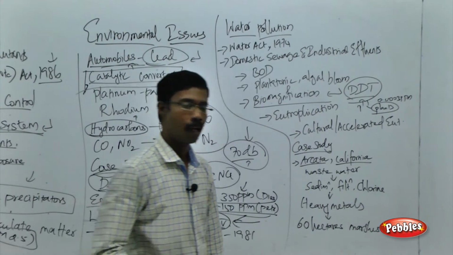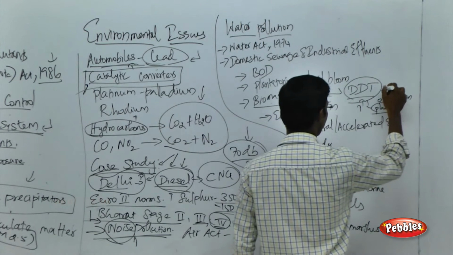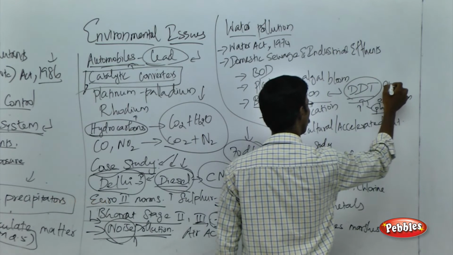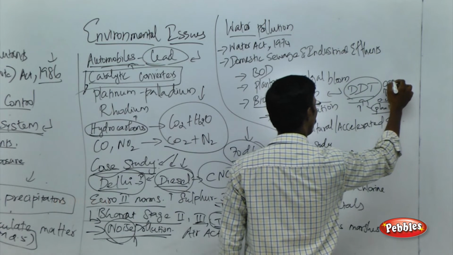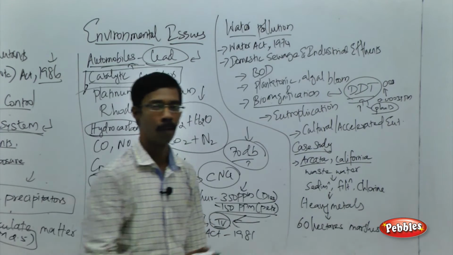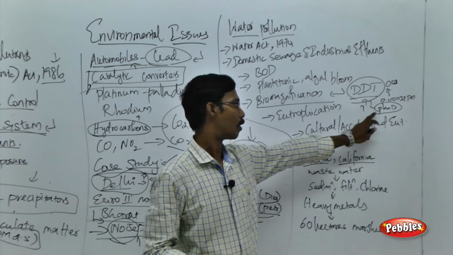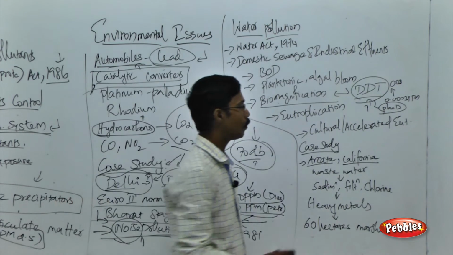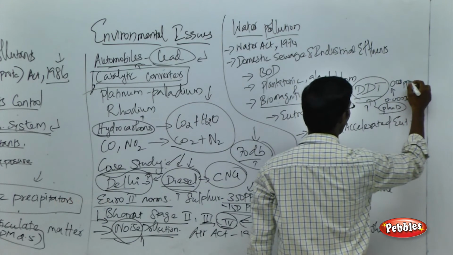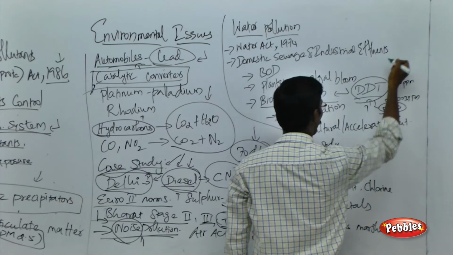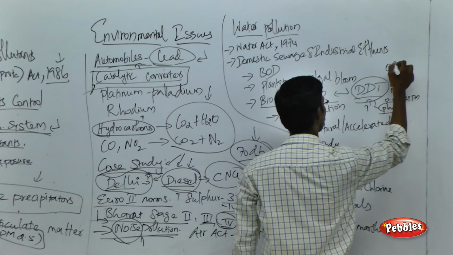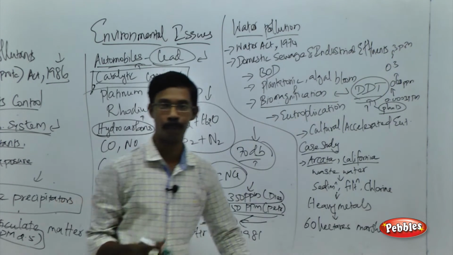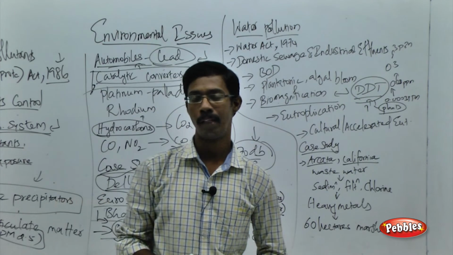That will be consumed by the next trophic level, the herbivores, and they are going to consume the plants. Here the concentration will be magnified because the substances are not being digested or metabolized at this level, so they are directly transferred to the next level. So it is being concentrated at the next level. And what about the next level? Again it is being concentrated. What about the next level? Again it is being concentrated. This process is called biomagnification.